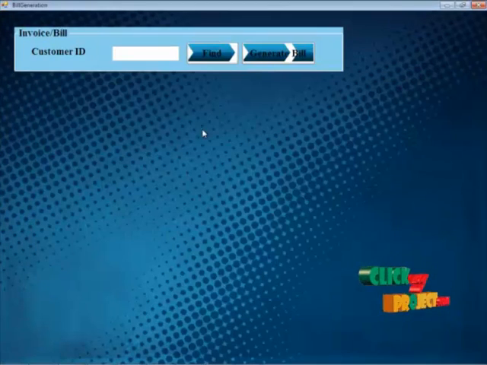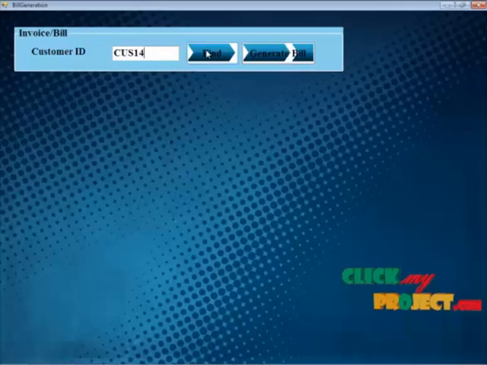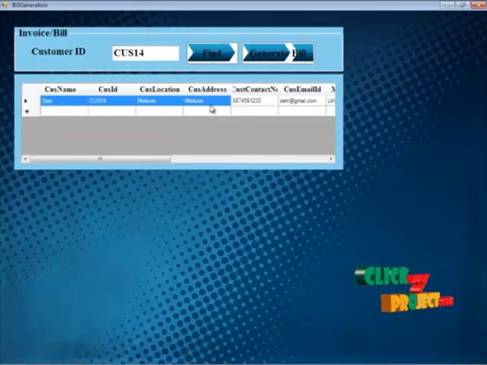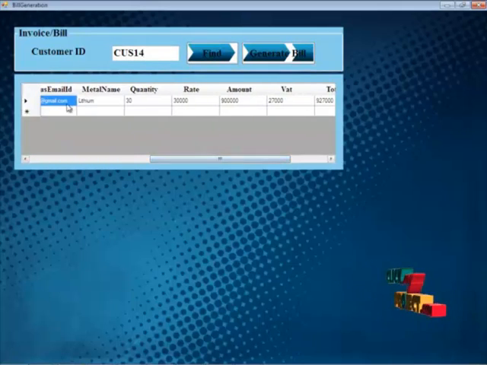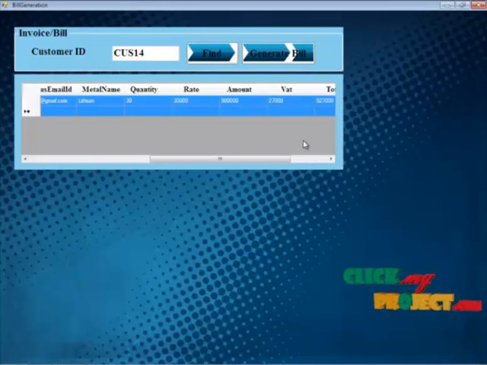Now the bill is generated by clicking the bill button for the particular customer 14, and this is the information of that particular customer who already purchased the metal. By clicking generate bill, it is automatically generated.